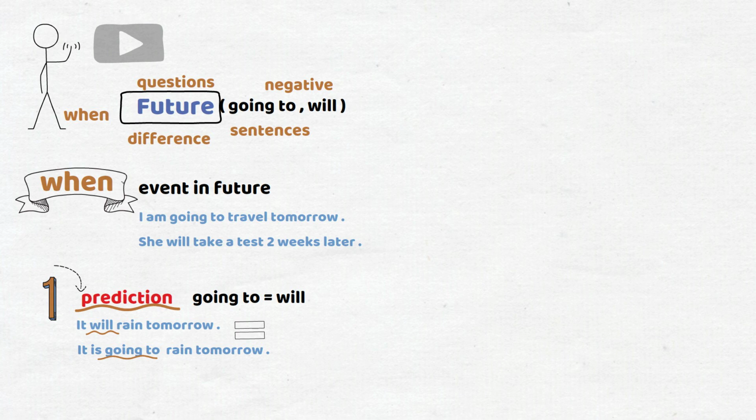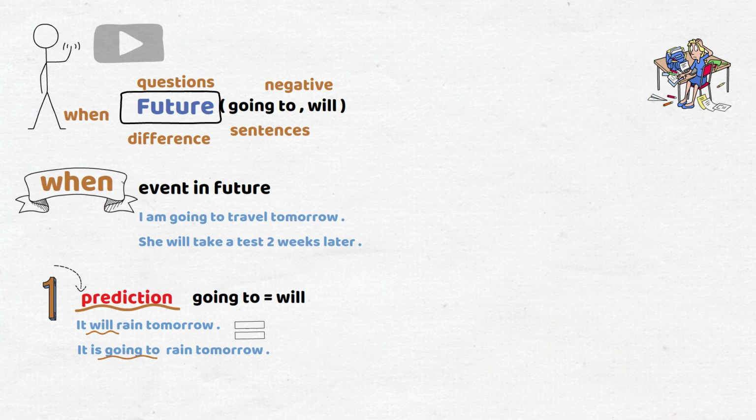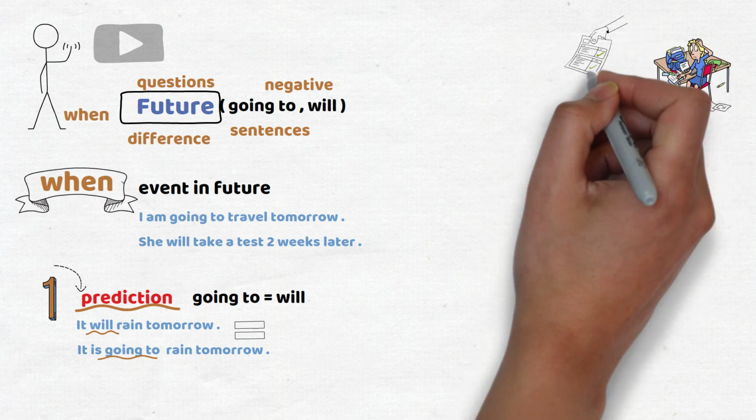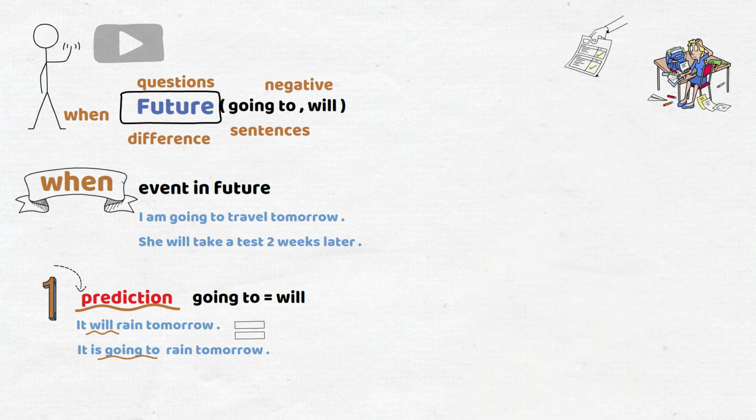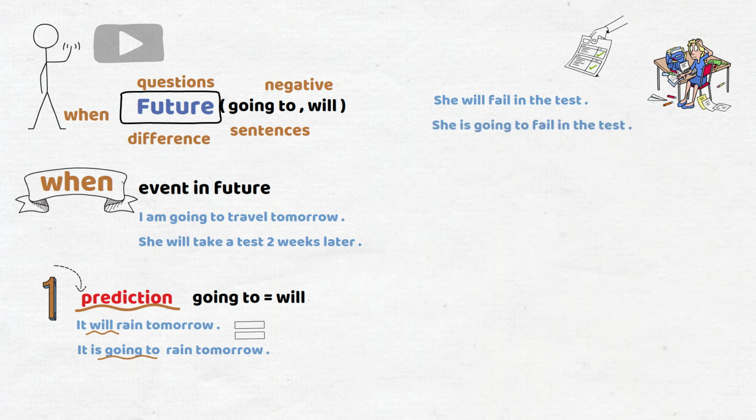Another example, let's say Sarah is a student and she doesn't study well. She is having a test after a week. So I can predict that she is not going to pass. I can say she will fail the test, or she is going to fail the test. They mean the same because we are talking about a prediction here.